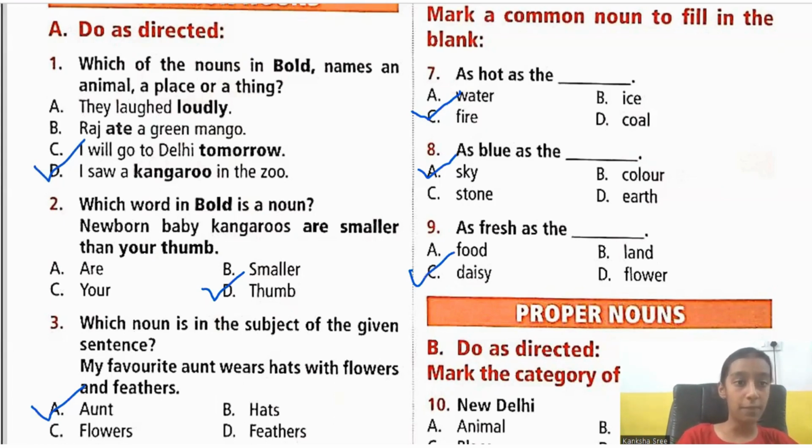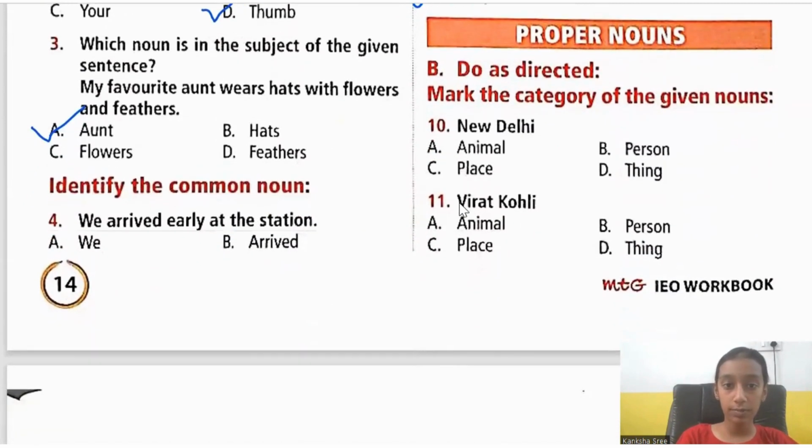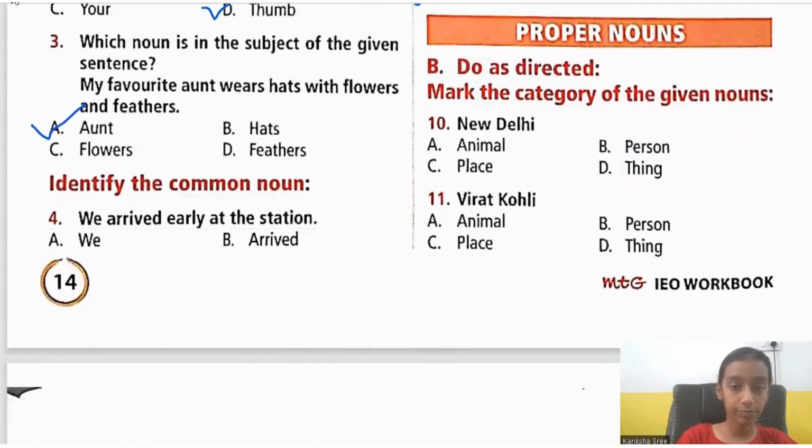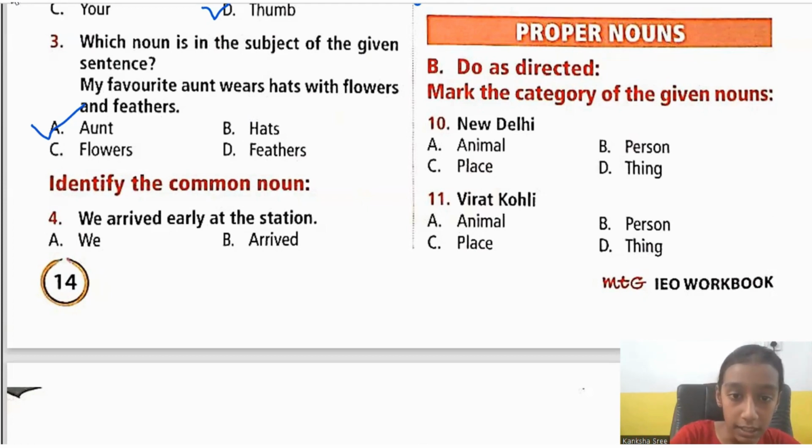Okay, children. And with this, we are done with common nouns. Entering into proper nouns. Do as directed. Mark the category of given nouns. So here they have given a proper noun. Which category do they belong to? We need to choose. So yes, New Delhi. What is New Delhi, children? Is it an animal? Is it person? Is it place? Or is it thing? It's a place. It's a place in our country, isn't it? It's the capital of our country. So New Delhi comes under the place.